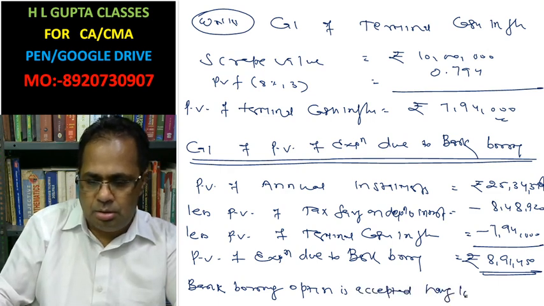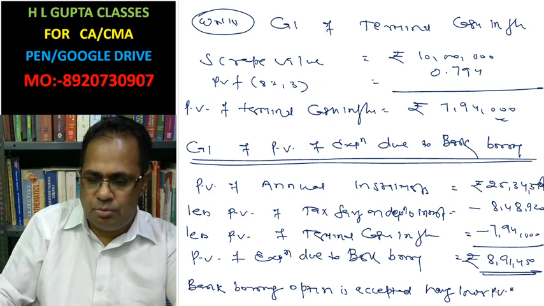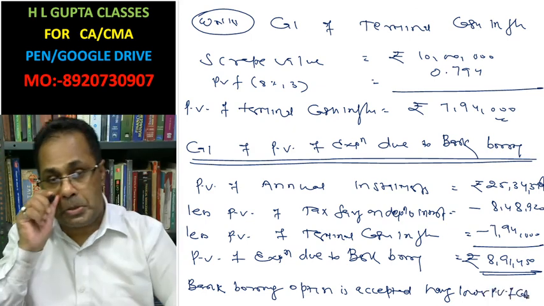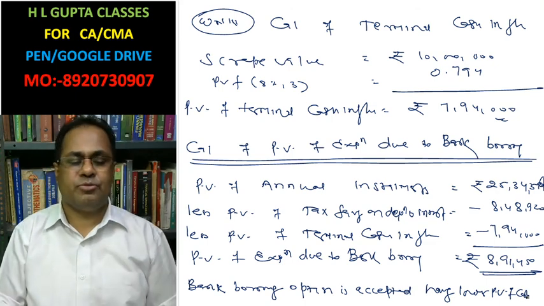The option having lower present value cost is accepted. Okay, these are good questions.